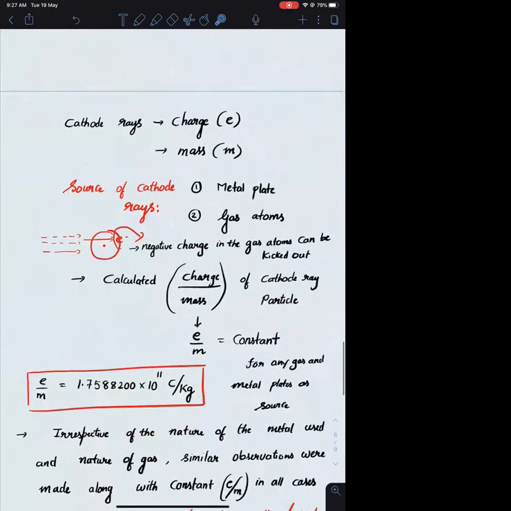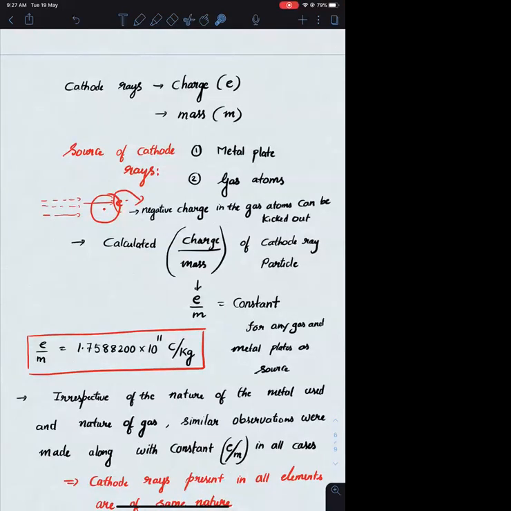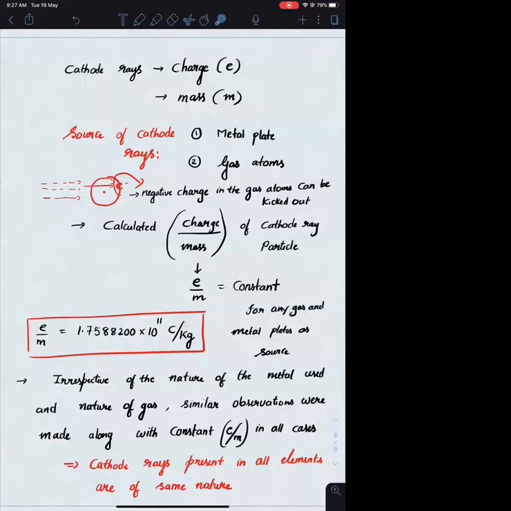So the observation which actually led to the discovery of the electron, or which actually led to the conclusion that cathode rays are fundamental, that particular observation is, उसने क्या किया? He calculated the value of charge upon mass ratio. चार्ज अपॉन मास रेशियो का मतलब क्या है? जो भी कैथोड रे पार्टिकल कैथोड के अंदर से आ रहा है, फर्स्ट ऑफ ऑल उसका चार्ज डिवाइडेड बाय उसका मास. उससे पहले there is one more hidden source of cathode rays, which is nothing but the gas atom.